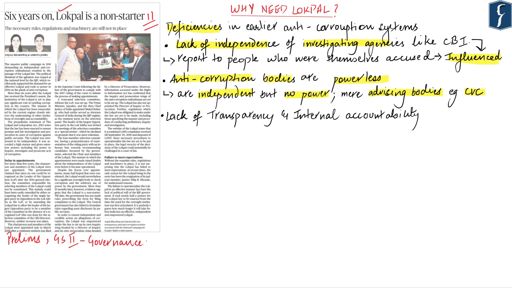And the third deficiency is the lack of transparency and internal accountability in these anti-corruption bodies and systems, because presently there isn't any separate and effective mechanism to check whether the staff of these anti-corruption agencies is turning corrupt or not. So due to these three major reasons, we required a Lokpal, which would function as an independent body to look into charges of corruption.